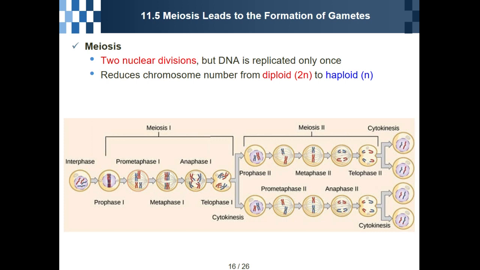One nuclear division happens, and after that, in meiosis 2, one nucleus divides into two again. It means meiosis is composed of two nuclear divisions, but DNA is replicated only once, during the interphase.